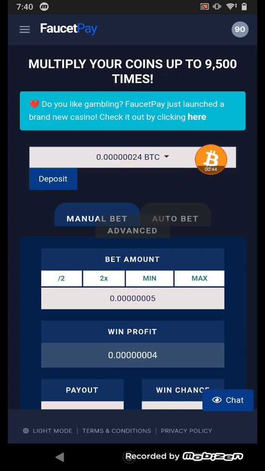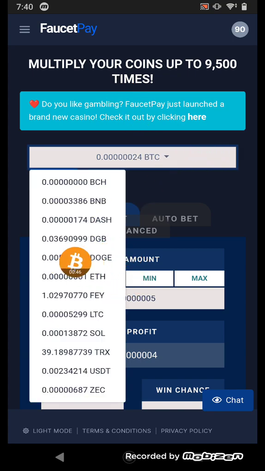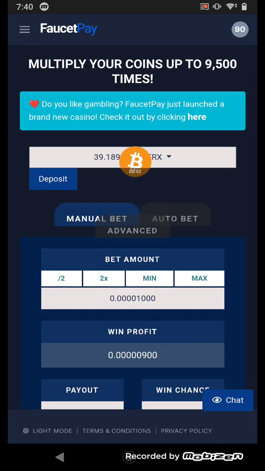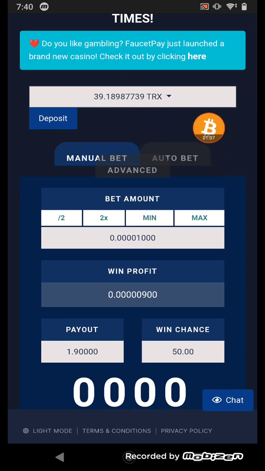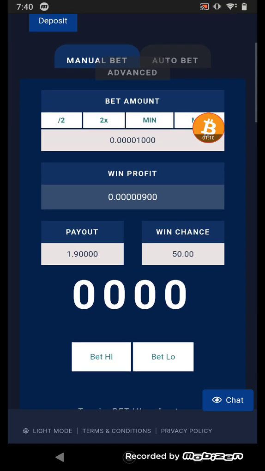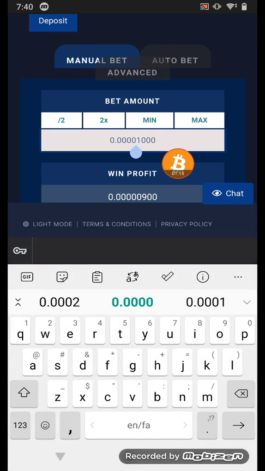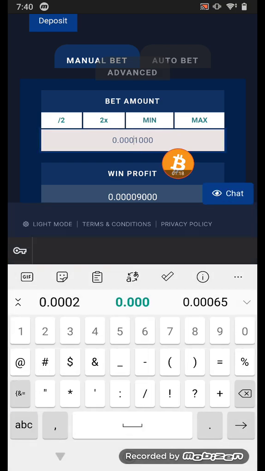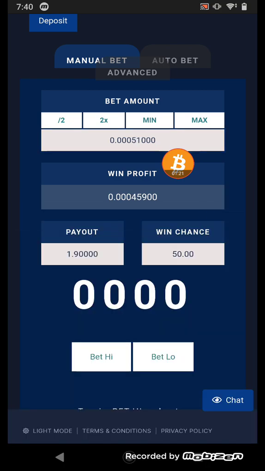Okay, I changed the cryptocurrency to something like Dogecoin, but I didn't have much. Or Tron. I have much more Tron in here. Okay, more than 30 Tron. You can start this trick with more than 20 surely, but 30 is very great. And from here, put the minimum bidding amount, 1000 satoshi of Tron. I just remove the 0 and put the 5, and right now it's 51,000 satoshi.